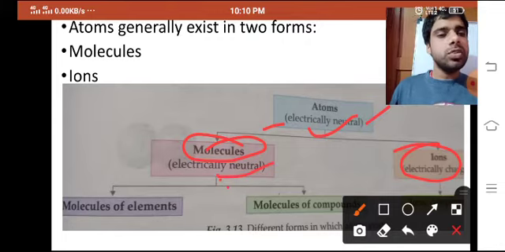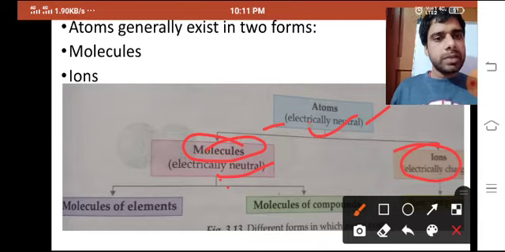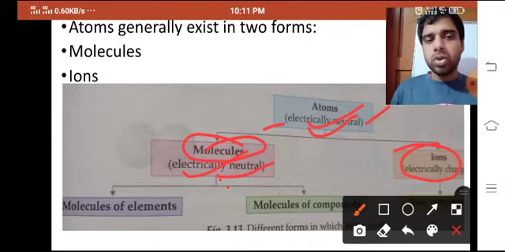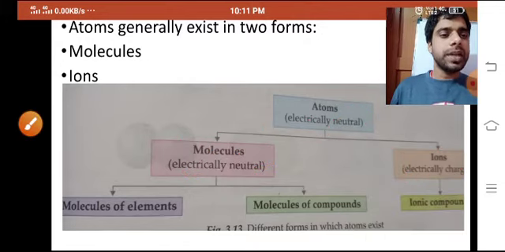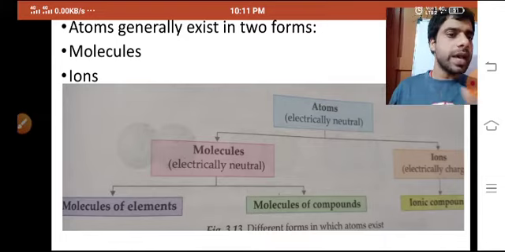Molecules are electrically neutral too, made up of two or more atoms combined together. So atoms are electrically neutral, molecules are also electrically neutral, but ions are electrically charged. Okay, so you have seen the first categorization of atoms into molecules and ions.